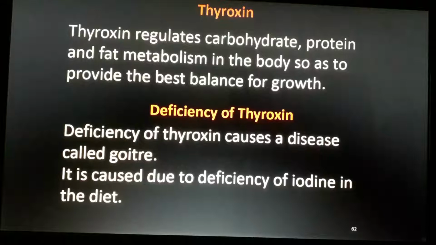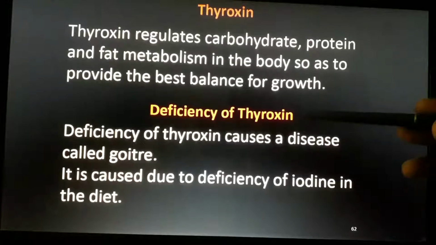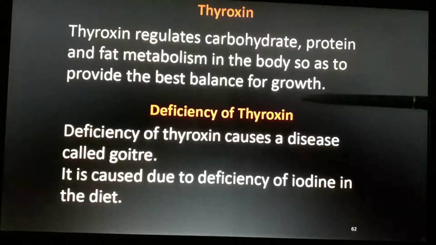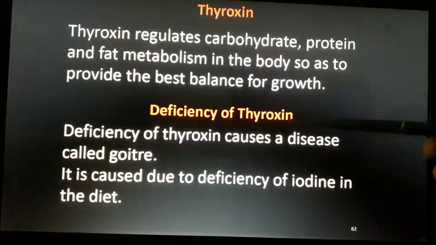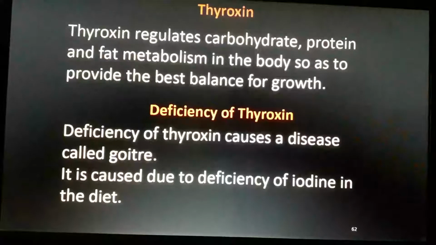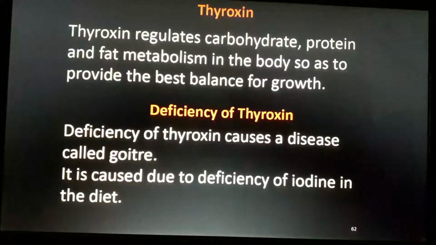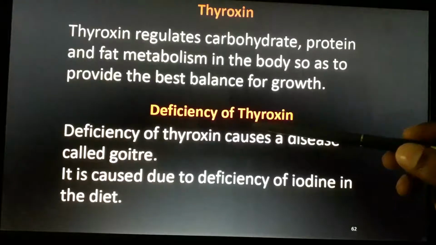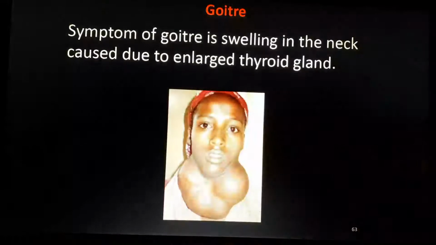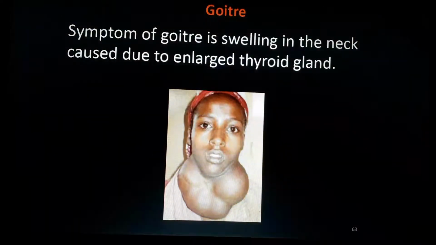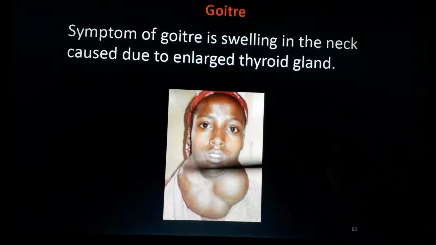There is a specialty for this thyroxine. If thyroxine wants to control the metabolism, it must act with iodine. First, thyroxine will react with iodine and that chemical controls the metabolism of the human body. If iodine is not there, what will happen? Waste thyroxine will be secreted from the thyroid, and waste thyroxine cannot be used by our human body. So it will get accumulated in that area.